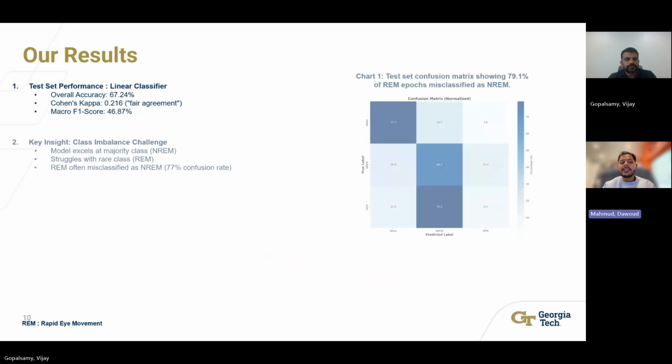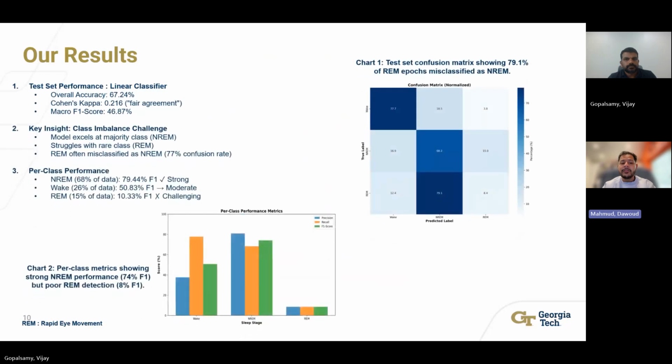So our results were 67.24% test accuracy with a kappa of 0.216, which was double random chance. Our NREM actually achieved a very strong F1 at 79.44%, so this model excels with many examples. Our wake got about 50.83% F1, which is pretty moderate, but our REM was challenging. That one only got 10.33% F1. And the confusion matrix on the right shows 79.1% of REM was misclassified as NREM.